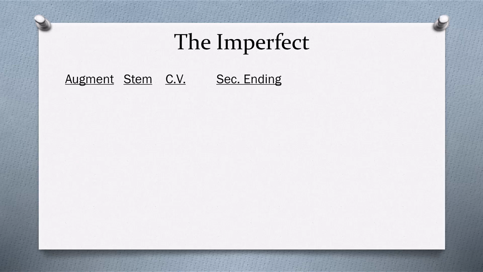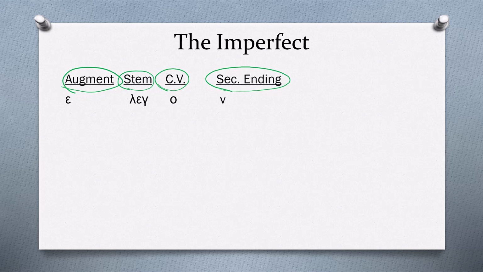So let's take a look at how the imperfect verb forms. It's going to have an augment and a stem and a connecting vowel as well as a secondary ending. Now we've met the primary endings, but the past tenses are going to take what's called secondary endings. The augment's generally going to be an epsilon. The stem, let's say we're working with the verb lego. The stem of lego is leg.